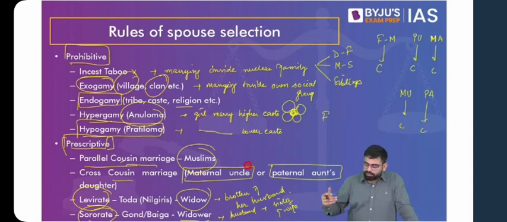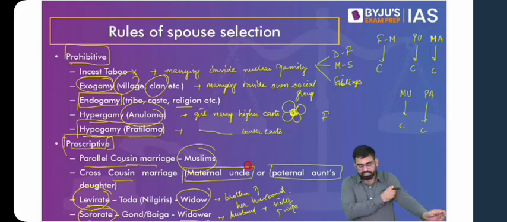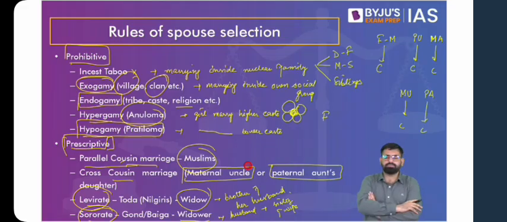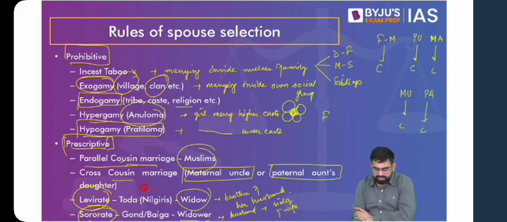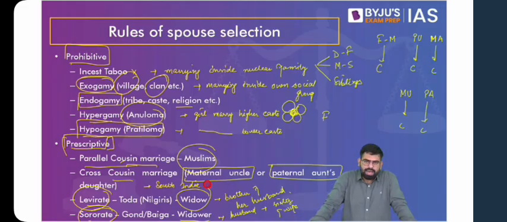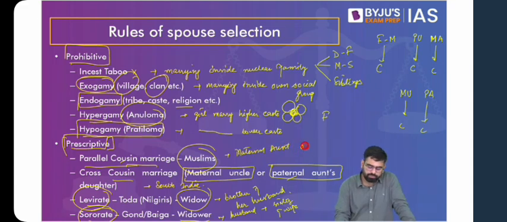If you use these terms, chacha, chachi, mama, mami, that is not going to help everyone because there are different names that we call across the country. So let's understand them primarily as maternal and paternal uncles, aunts, etc. Now, cross cousin marriage is something that you find generally in South India, wherein they prefer marrying the children to either the sister's brother, that is the maternal uncle, or the father's sister, that is the paternal aunt. Whereas parallel cousin marriage is generally prevalent among Muslims, where the children are married to the maternal aunt's children or paternal uncle's children.